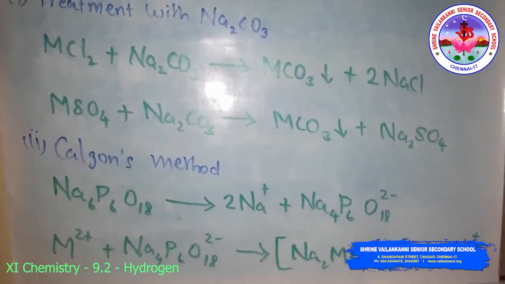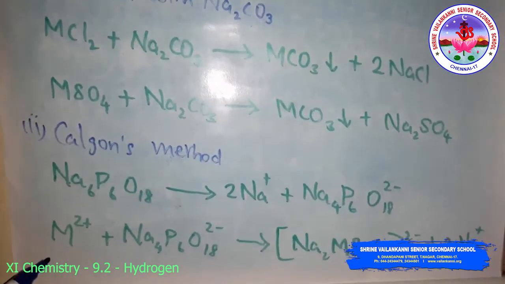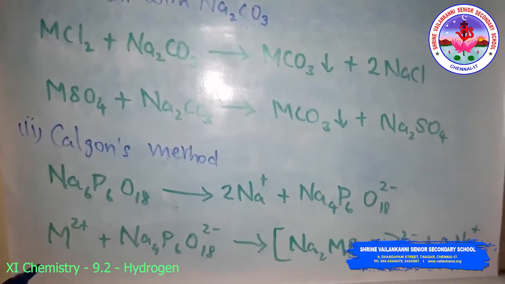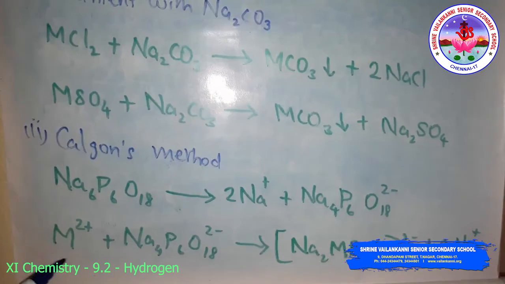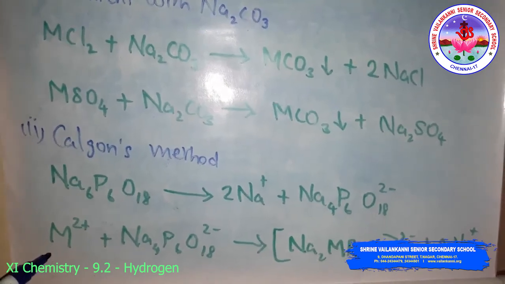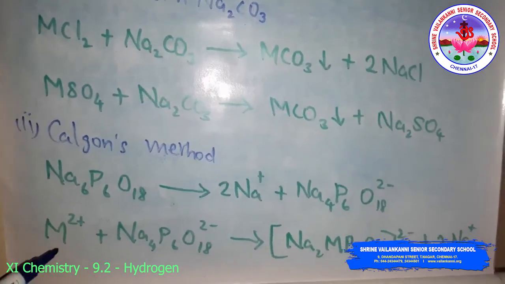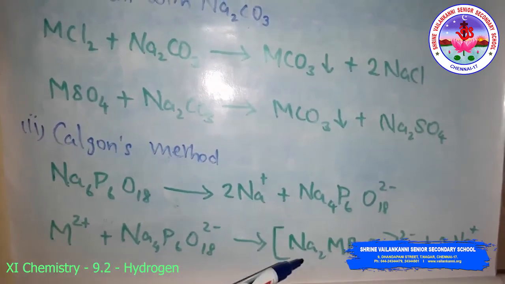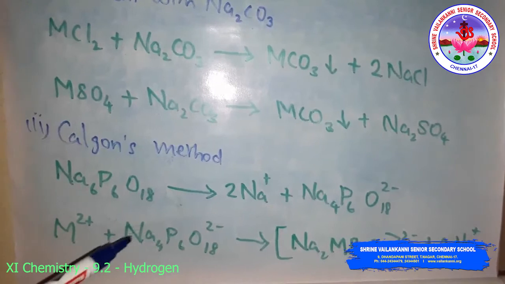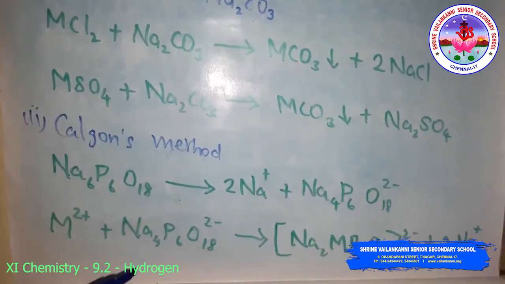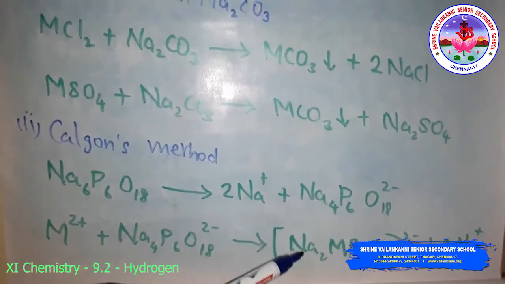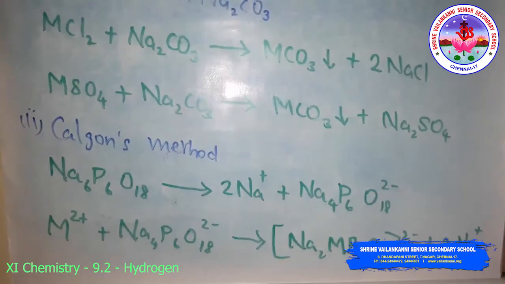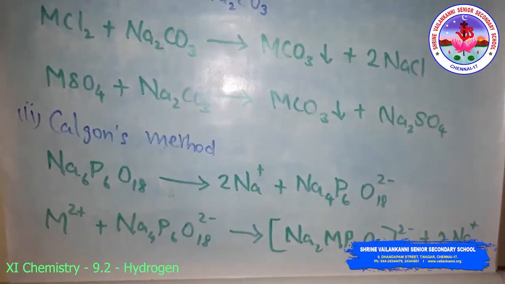Then it reacts with M2+, which indicates calcium or magnesium, to give a complex. This complex keeps the magnesium 2+ and calcium 2+ ions in the solution.